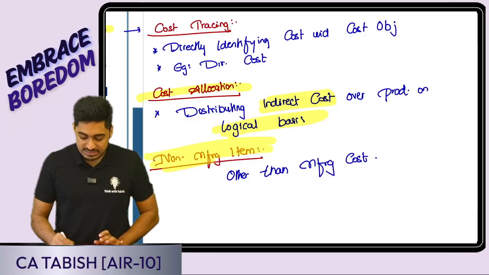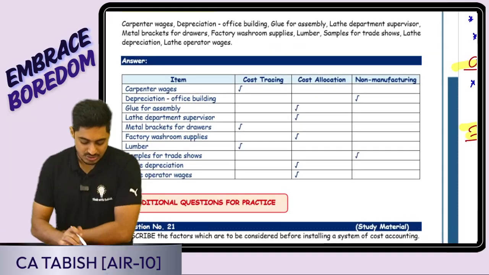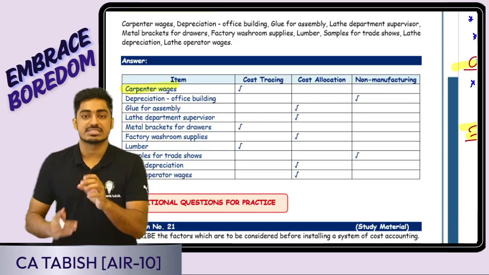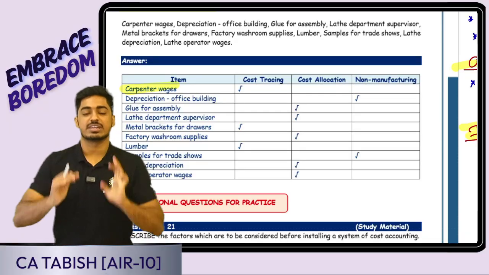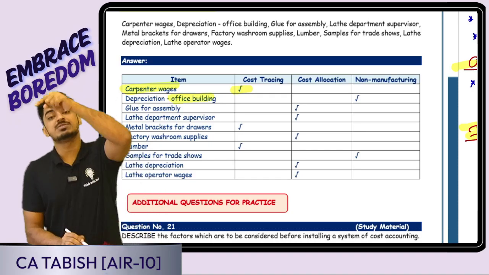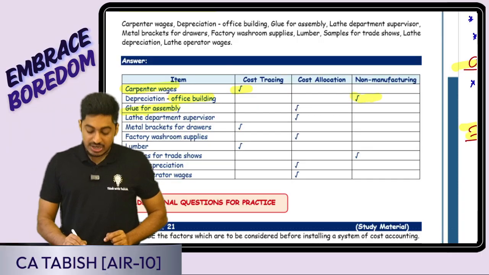Next is non-manufacturing item. It is incurred for other than manufacturing costs. So let us try seeing. Look at this, students. We are manufacturing office furniture. Carpenter wages: it is direct for this furniture. How much can I tell? Cost tracing. Depreciation of office building: non-manufacturing.